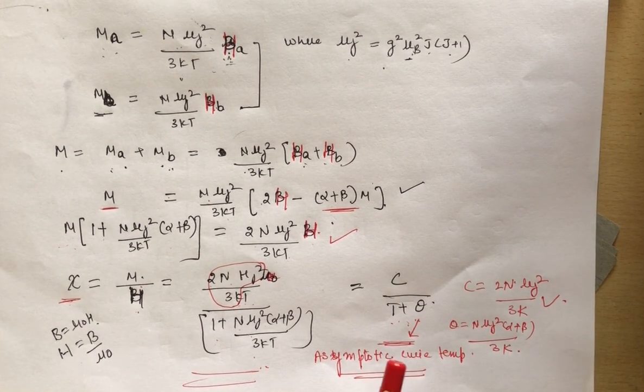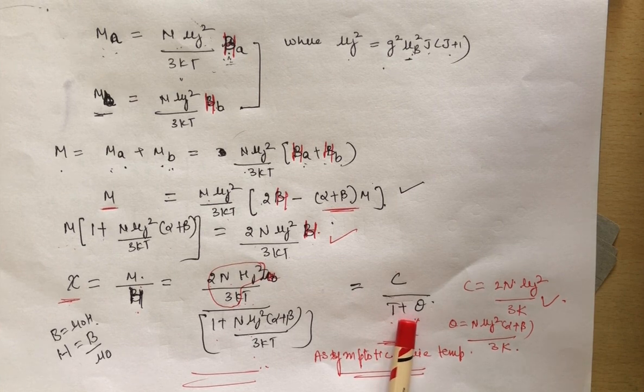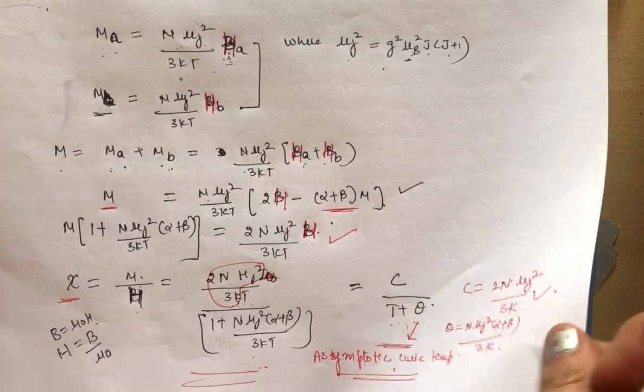Let's compare with ferromagnetic materials. In the case of a ferromagnetic material, we have a minus sign, and in the case of a paramagnetic material, we have C over T. So this is the difference. Clear?